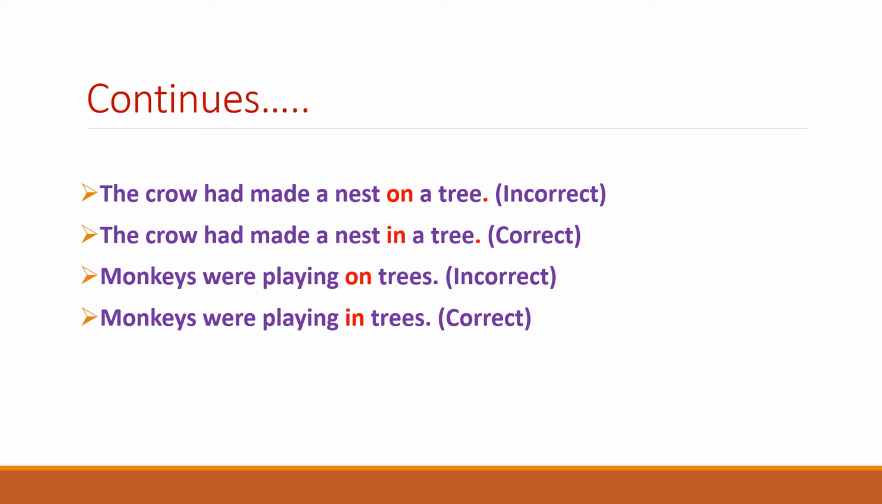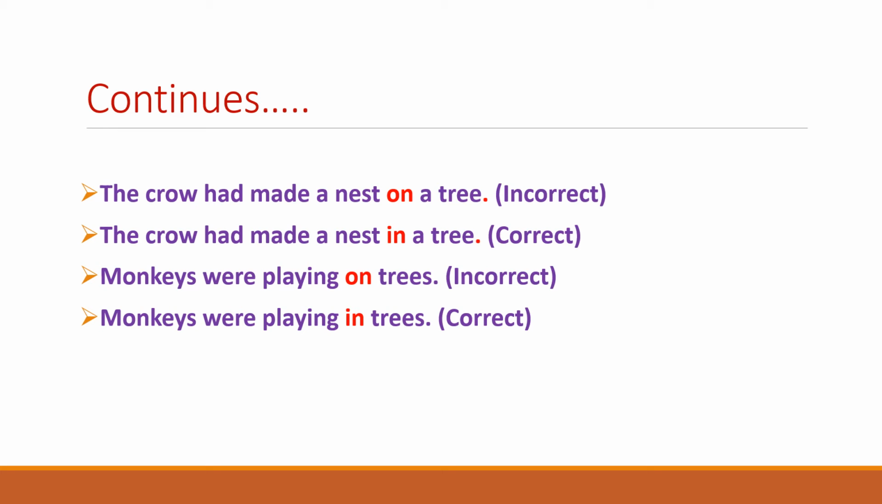So the crow had made a nest on a tree is an incorrect expression. In order to correct it, we need to place in instead of on. So the correct sentence for this is the crow had made a nest in a tree.